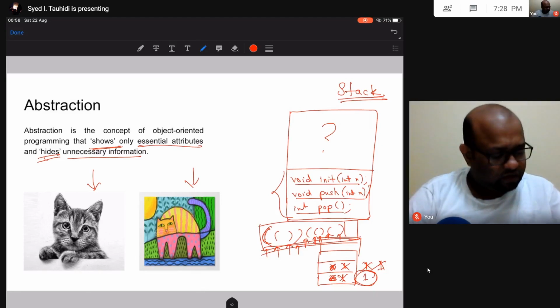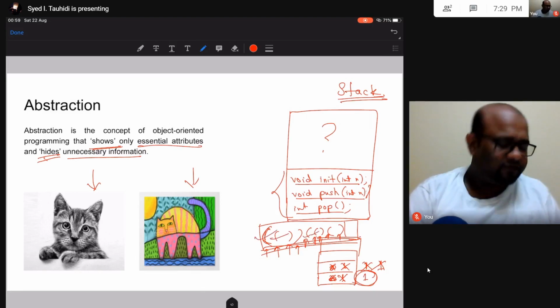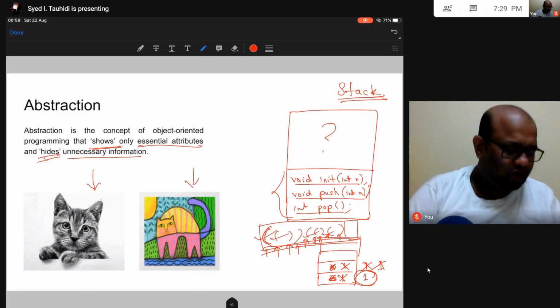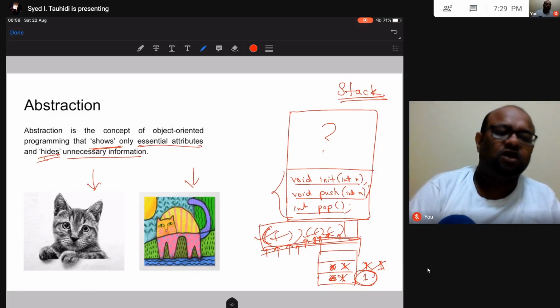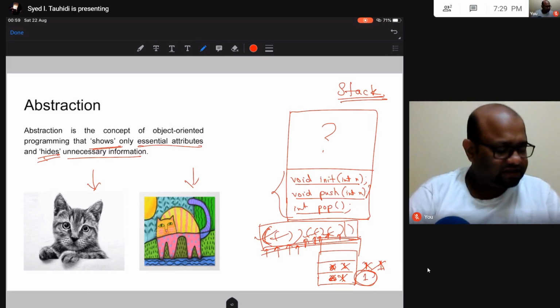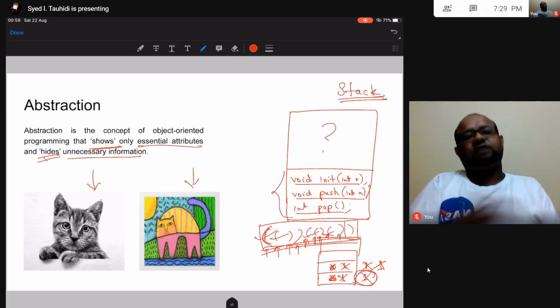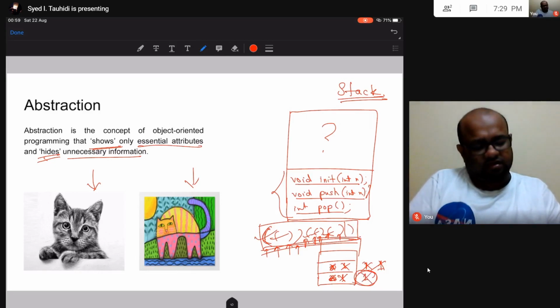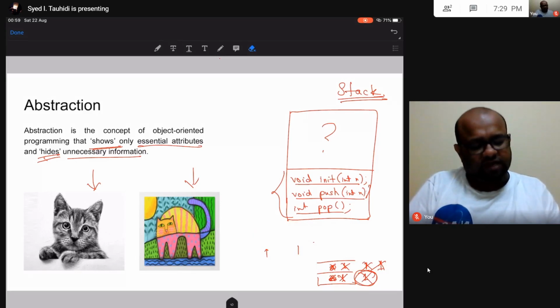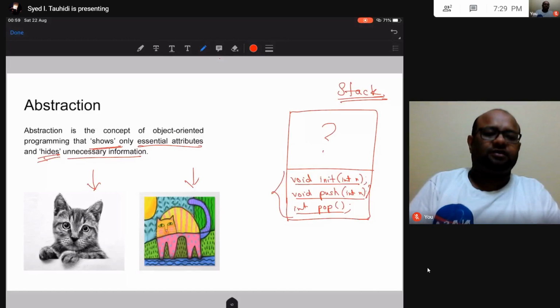Okay, so I have 5 open parentheses, but then only 4 close parentheses. So if I have one more closing parenthesis, this would be pop, and I would know that my parentheses are balanced. Right. So this is an application where I may have a stack. All right.